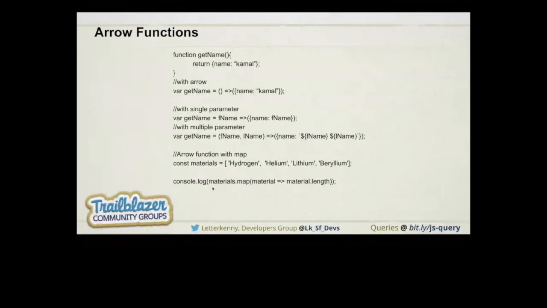So it will create a four-element array, and each element contains the length, like 4, 4, 4, 4. That kind of array.